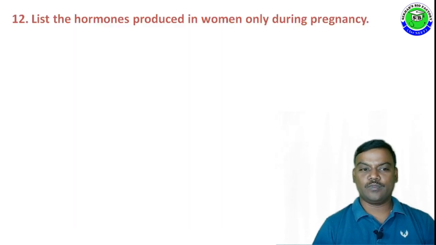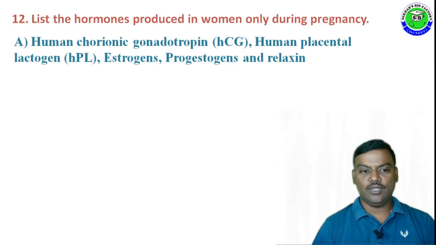Question number 12. List the hormones produced in women only during pregnancy. The hormones are human chorionic gonadotropin hormone, human placental lactogen hormone, estrogen, progestogen, and relaxin hormones.